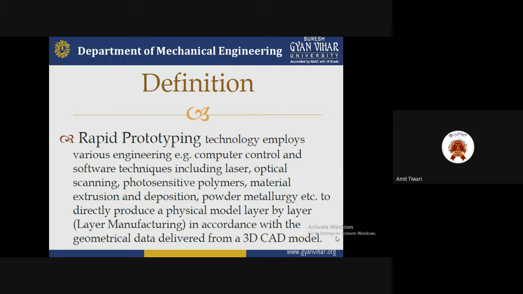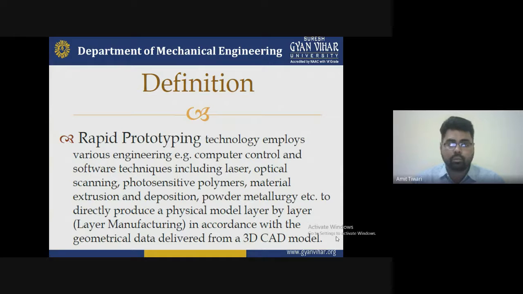So that's why we can say it is a very important type of technology that comes from rapid prototyping, and nowadays all industries prefer this type of technology because it is very fast, a rapid type of technology to make the production of the product.